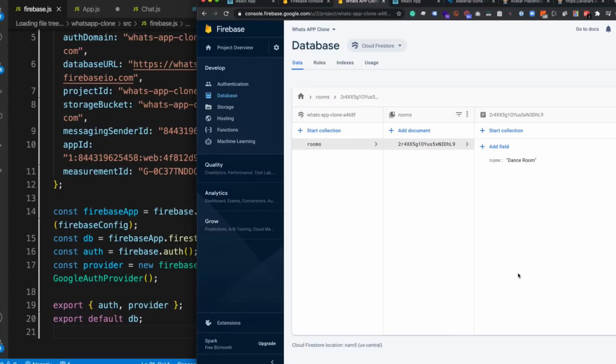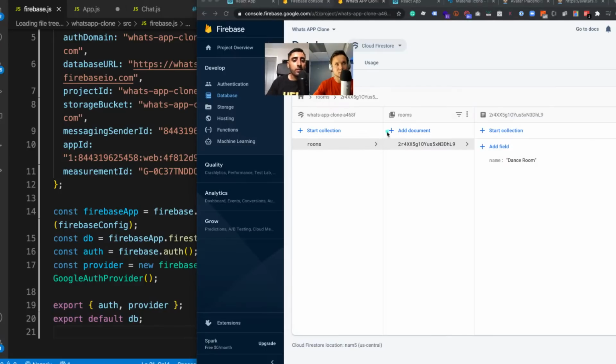And now what we've done is, guys, a simple way to look at this is rooms is just an array. It's like a list of all the rooms that we're going to have. And then you can see the first room that we have has a unique ID. And basically a property of it is the name property. So we have dance room.